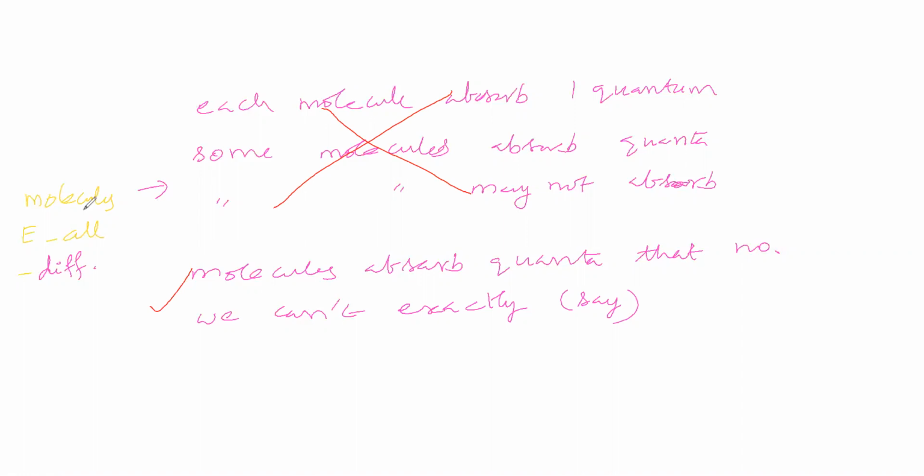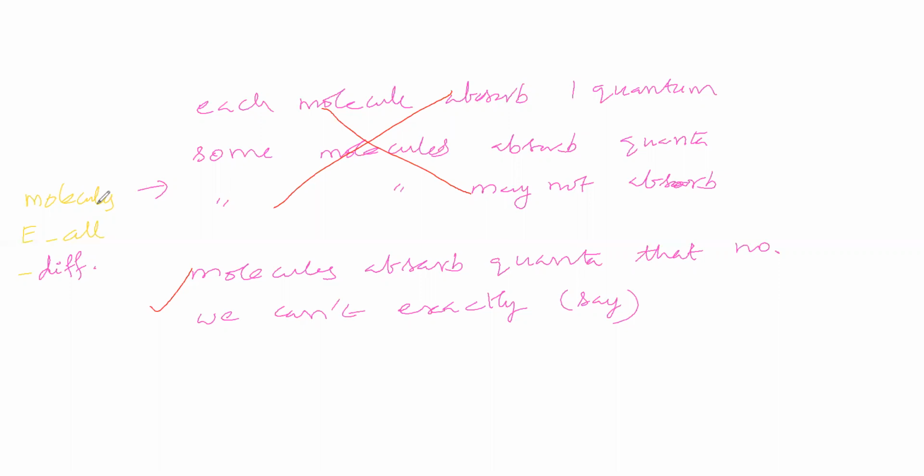That is possible. Why not? Some molecules may observe more than one quanta. That is also possible. We cannot see hydrogen gas. In the hydrogen gas, can we say that this is one hydrogen molecule, and that this hydrogen molecule is observing one quantum? Can we say that? We can't say. So some molecules may not observe quanta at a given instant.